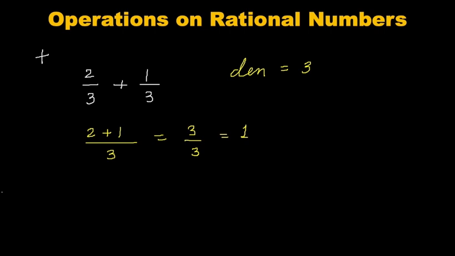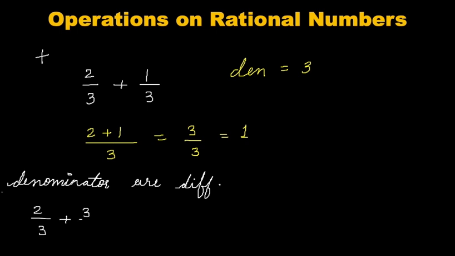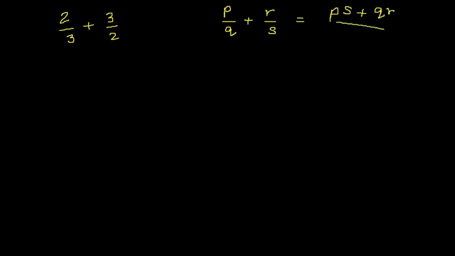But if the denominators are different, for example, I want to add 2 by 3 and 3 by 2, for that you have to write this form: p by q plus r by s is equal to ps plus qr upon qs. So I'm adding these numbers in the next slide. 2 by 3 plus 3 by 2. What was our form? Our form was p by q plus r by s equal to ps plus qr upon qs.